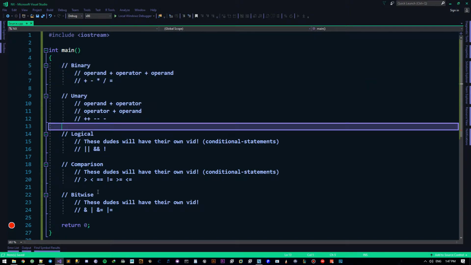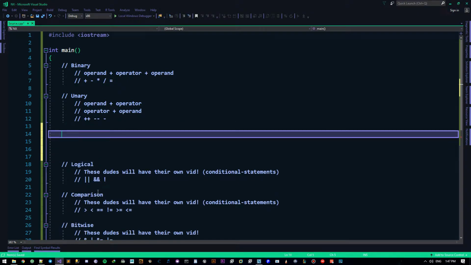So let's first go ahead and see what exactly are operators in and of themselves. Now, operators are things that work on two or one other things or thing, respectively. And those things that are being worked on are called operands. Okay, so operand.